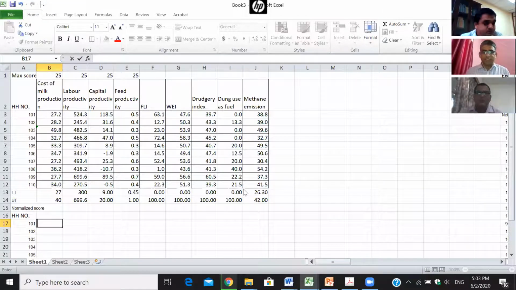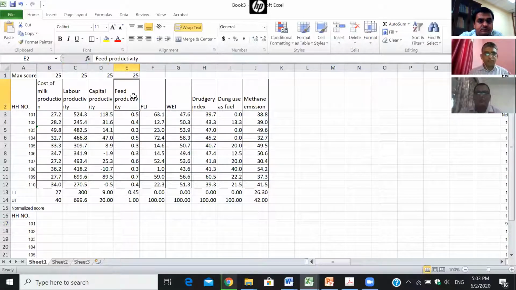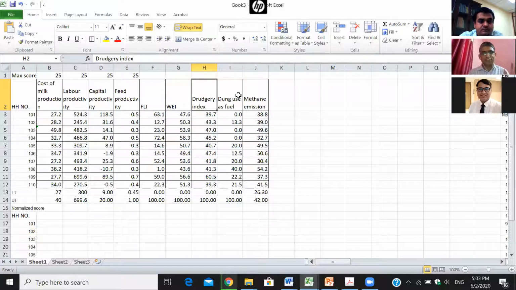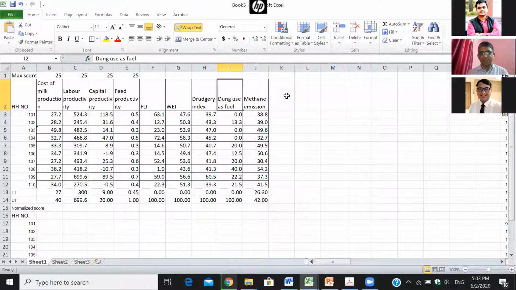This is the dataset now. I have taken only some selected indicators: capital cost of milk production, labor productivity, capital productivity, feed productivity, family labor income, women empowerment index, breeding index, use of dung as fuel, and methane emission. These are the thresholds I have put. How to score, I will just explain.